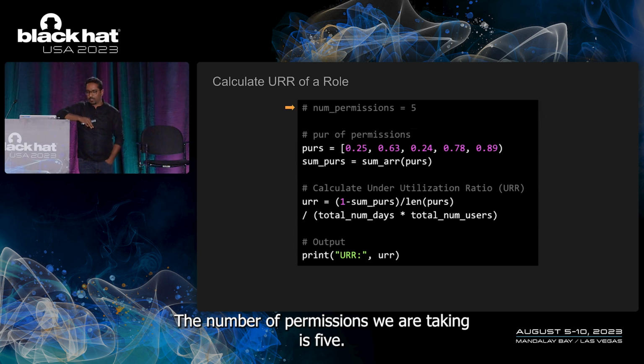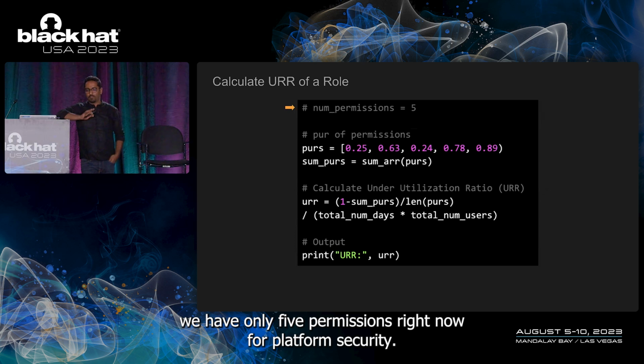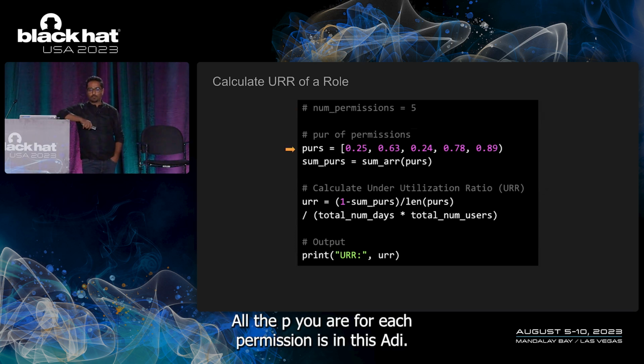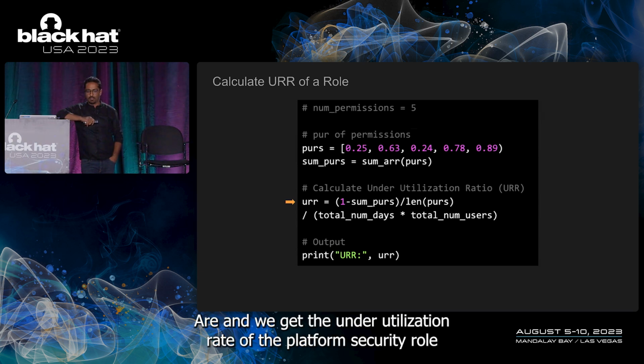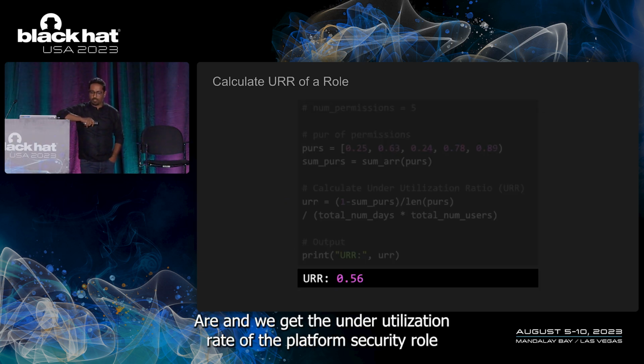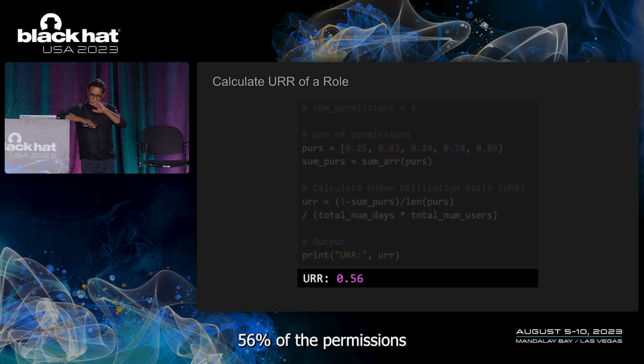The number of permissions we are taking is 5. Let's imagine out of thousands of permissions we have only 5 permissions right now for the platform security role. The PUR for each permission is in this array. We take the sum of all the PURs and we put that into the formula for URR. And we get the underutilization ratio of the platform security role for all the 5 permissions is 0.56, which means 56% of the permissions are not utilized effectively in the platform security role.